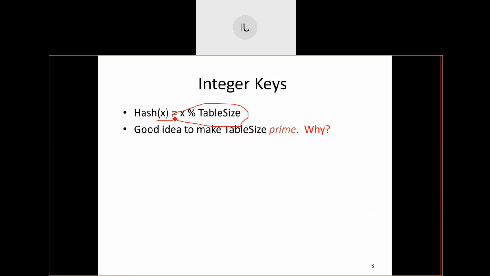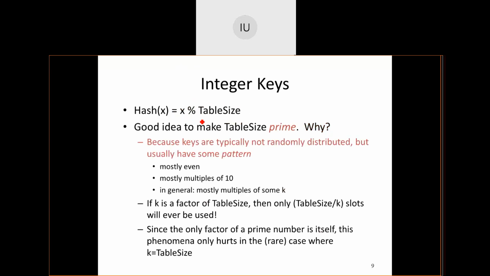When I talk about x mod table size, x is nothing but the element, mod the table size. Why does the table size have to be prime? Most of the times table size is taken as prime. What is the reason? Whenever I'm talking about random distribution of the elements, I shouldn't have a common pattern.